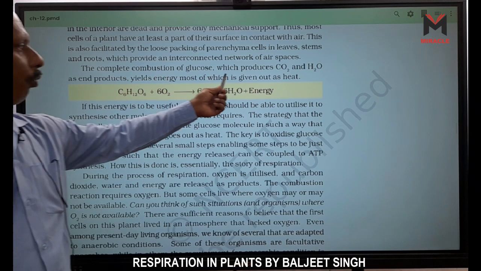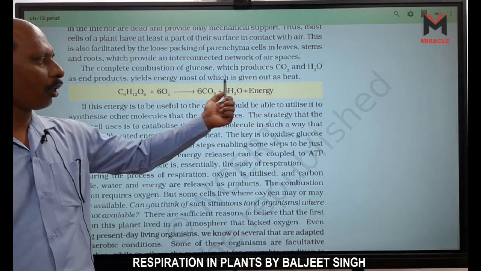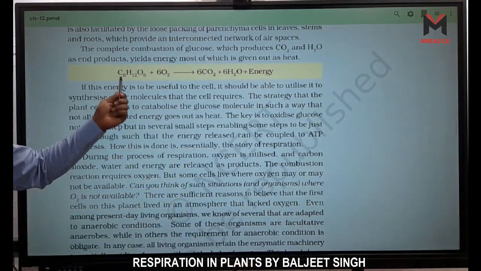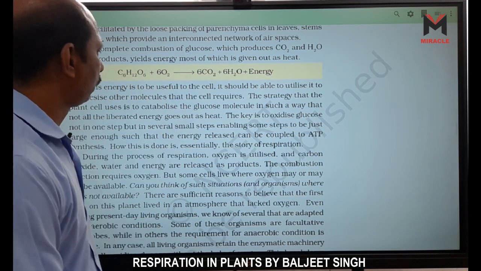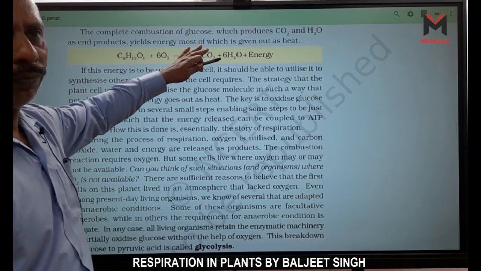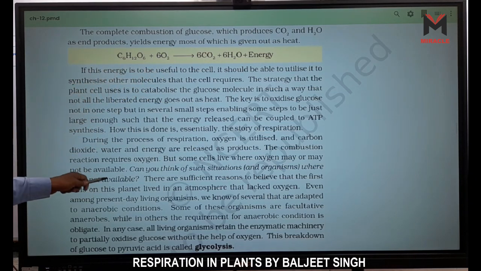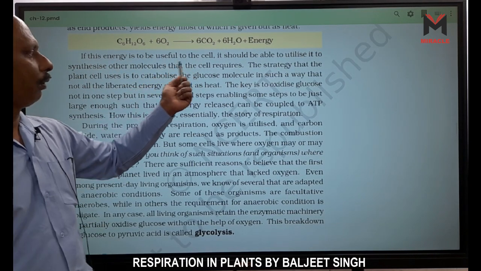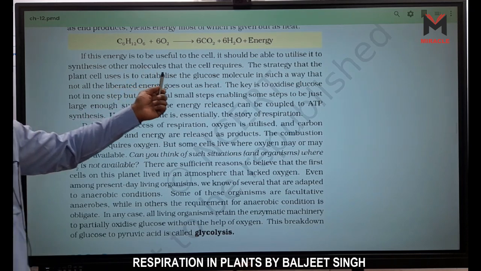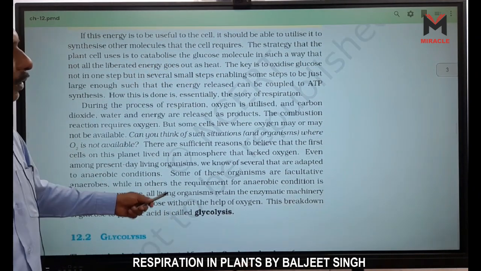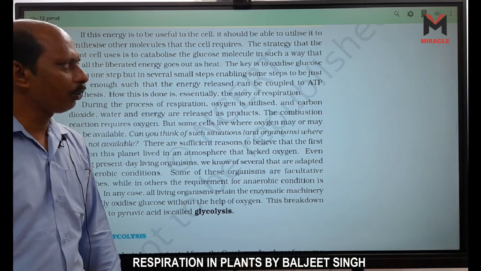The complete combustion of glucose, which produces CO2 and H2O as end product, yields energy, most of which is given out as heat. Okay, it is given as C6H12O6, that is glucose, plus 6O2. Now 6 CO2 is released, H2O plus energy is released, right? So this is the complete oxidation of glucose, right? And this one is aerobic respiration because oxygen is there. If this energy is to be useful in the cell, it should be able to be utilized to synthesize other molecules that the cell requires. The strategy that the plant cell uses is to catabolize the glucose molecule.